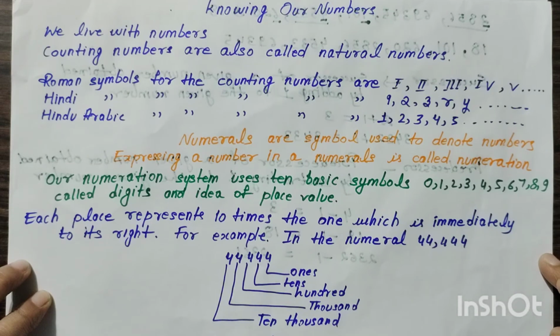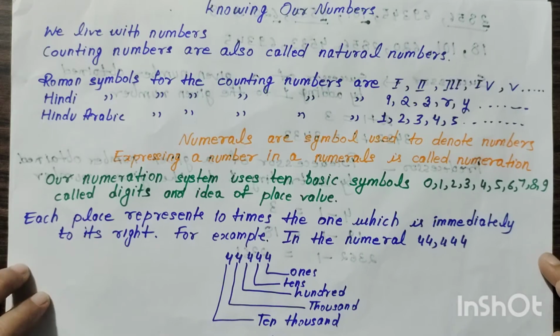So first of all we should know what are natural numbers. So natural numbers are called counting numbers and counting numbers are also called natural numbers. Now the question is, what are counting numbers? So counting numbers are 1, 2, 3, 4, 5, 6 and so on.